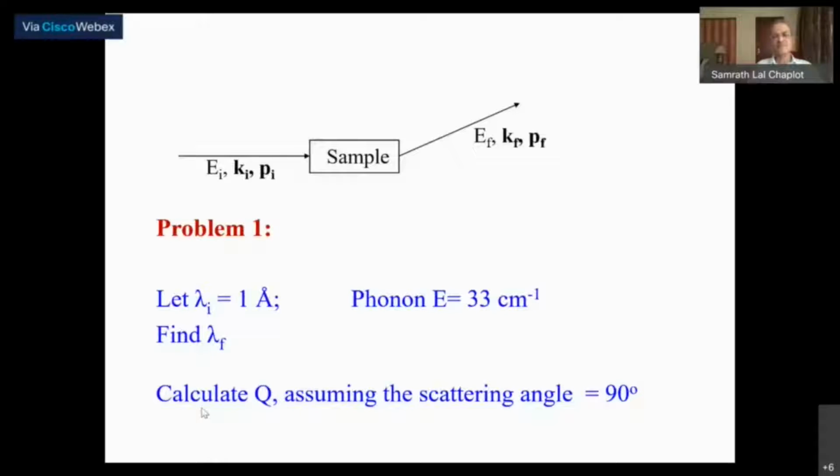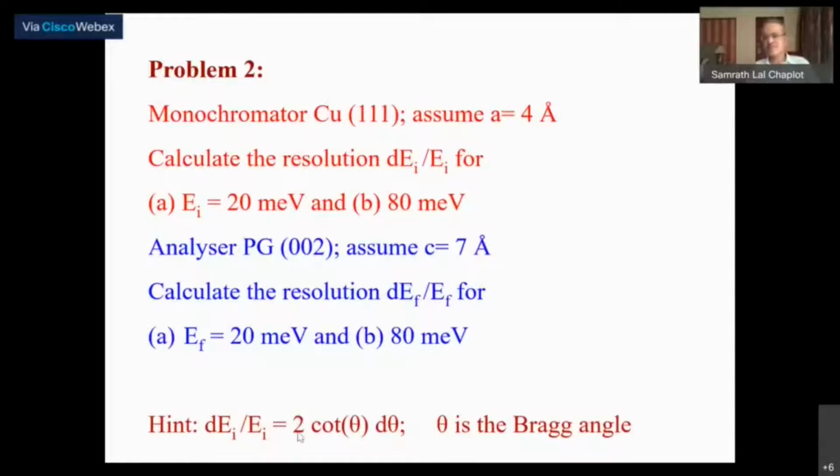Moreover, if the scattering angle between Ki and Kf is 90 degrees, then please also find out the wave vector transfer, which is nothing but vector Q equal to vector Ki minus vector Kf. We all did this in previous lectures, but if you actually write it down, then you would appreciate these concepts easily. Next, another problem that we had already done. I'm just giving it to you as an assignment.